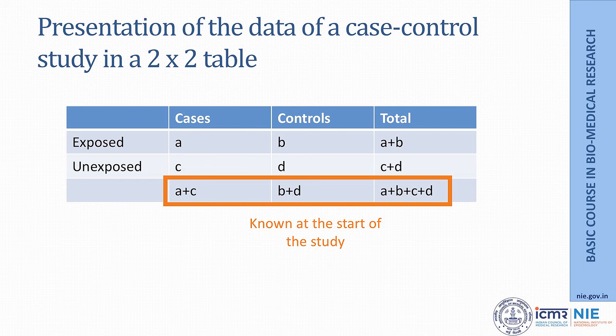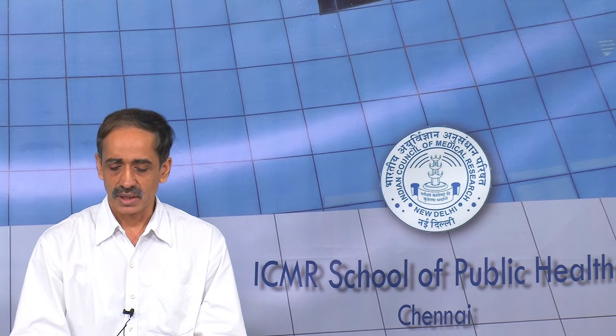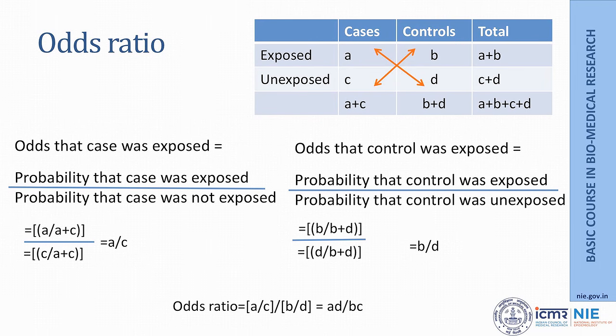In a case control study, we cannot calculate incidence of disease like what we could calculate in case of cohort studies. So, what we do is essentially we calculate a measure of association called odds ratio.